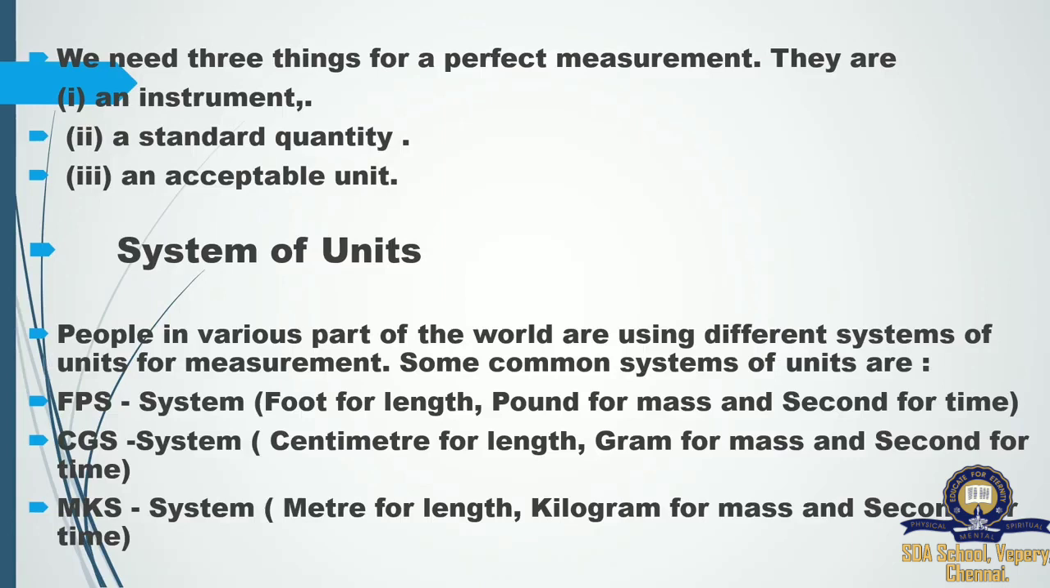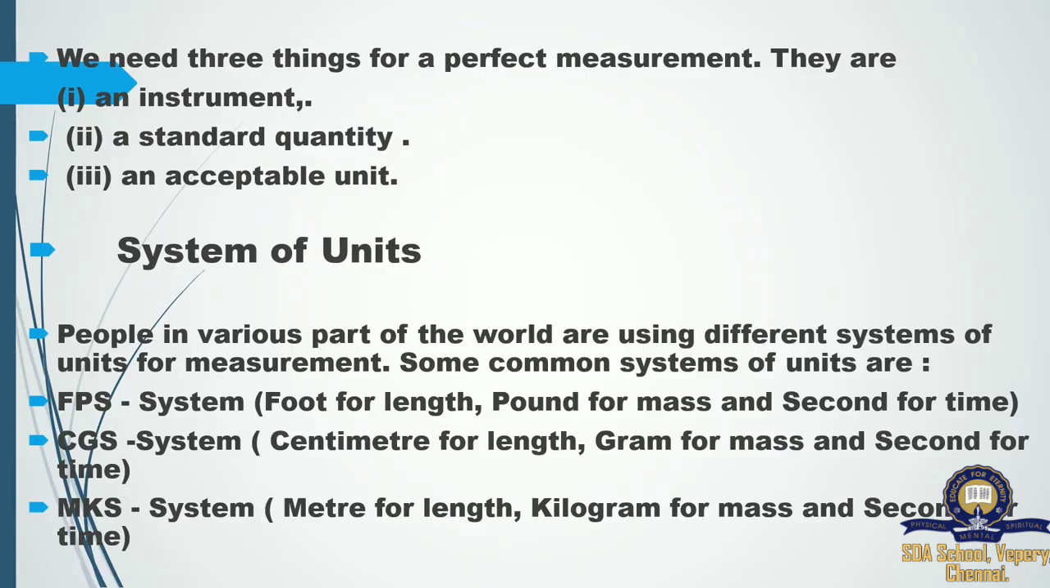Yes, depending upon the different parts of the world, we are using different units for our convenience of measuring. Some common systems of units are, first one, FPS. F means foot for length. So how many feet we are walking across the floor. Pound for mass. It's a small unit. So what is the pound of the given object? And second for time. The smallest unit to measure time is second.